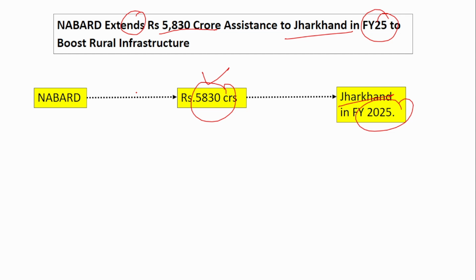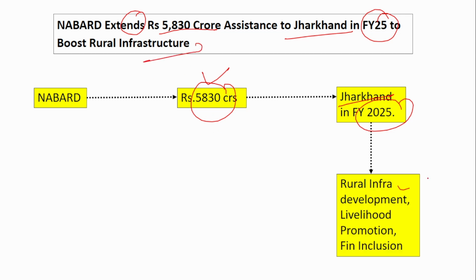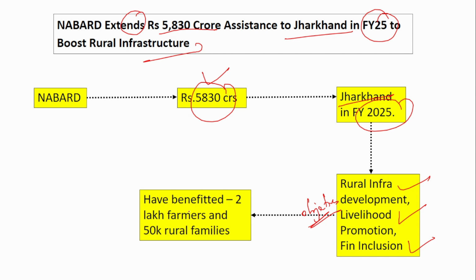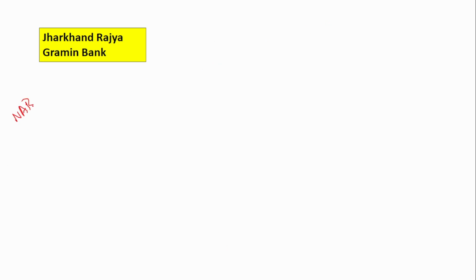The purpose of this is to boost the rural infrastructure. So, rural infrastructure development, livelihood promotion, and also financial inclusion, these are the objectives of this assistance. It has benefited around 2 lakh farmers and 50,000 rural families. We know that NABARD does not directly provide loans to the customers. It is provided via the banks.